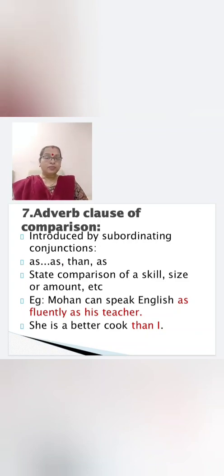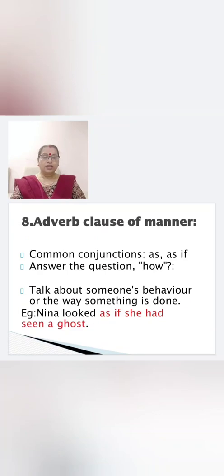Then the next sentence: she is a better cook than I. So here what is the main clause? She is a better cook. And where is the subordinate clause? Than I. So it is understood. Here also she than I. That means comparison.